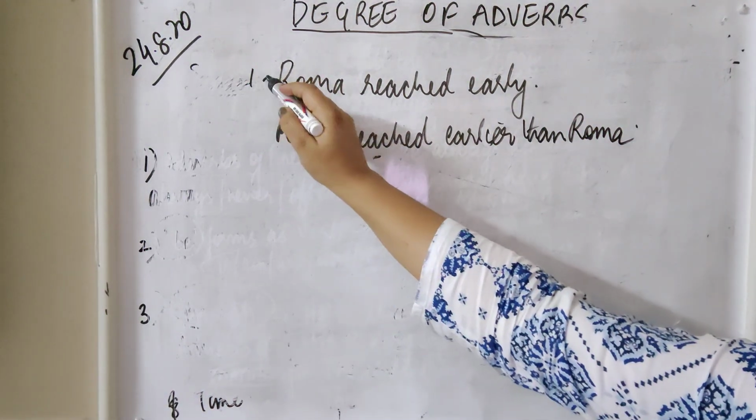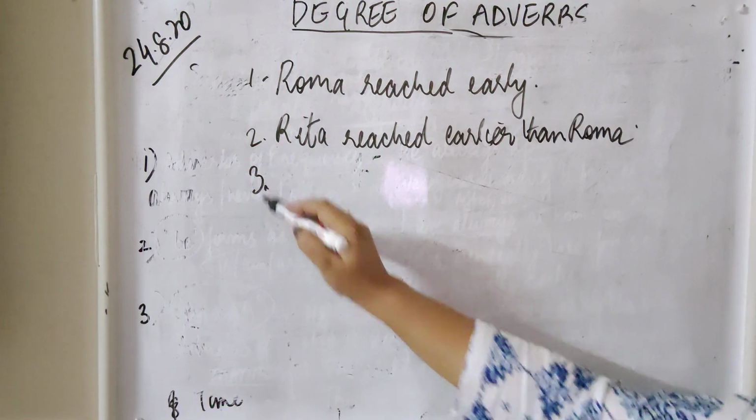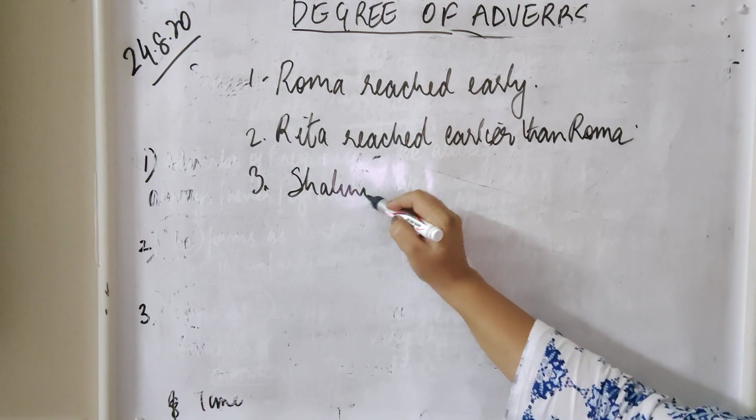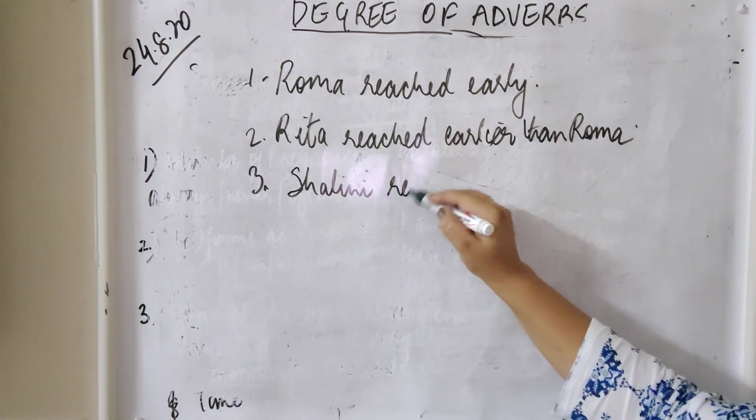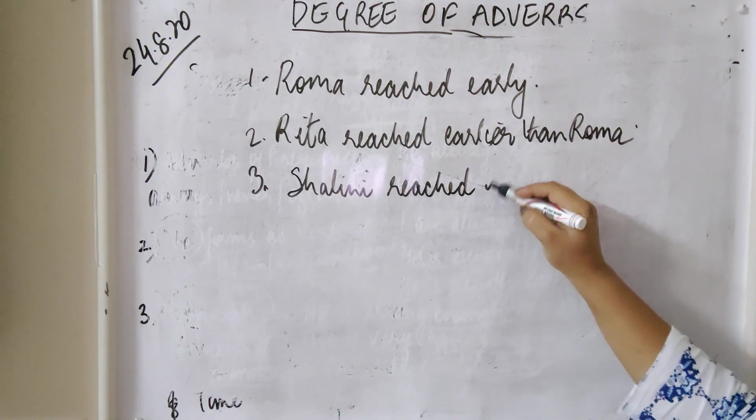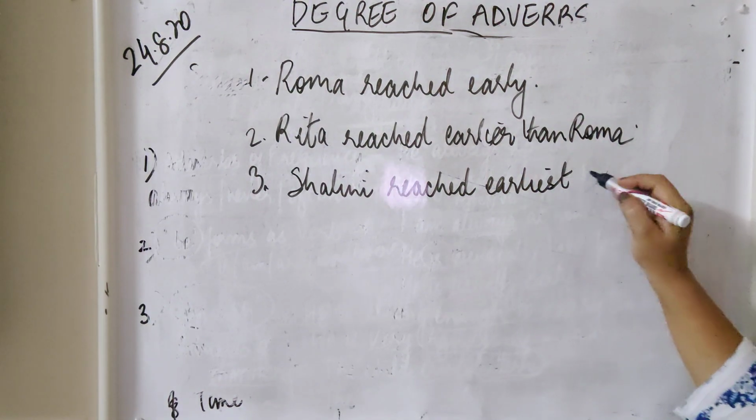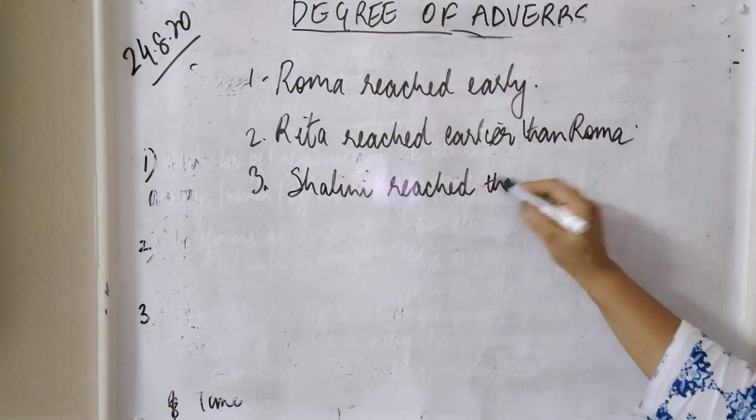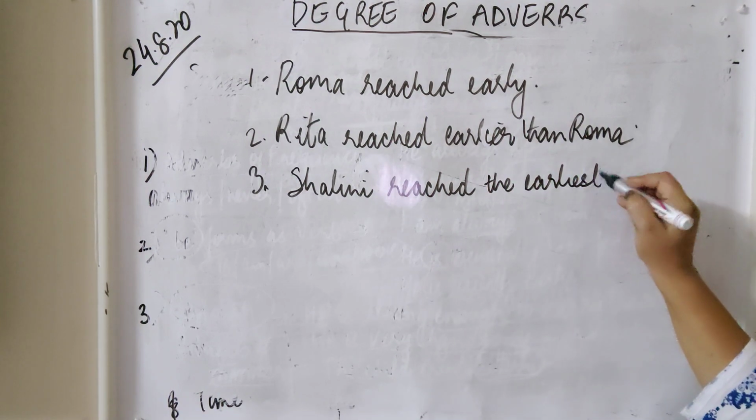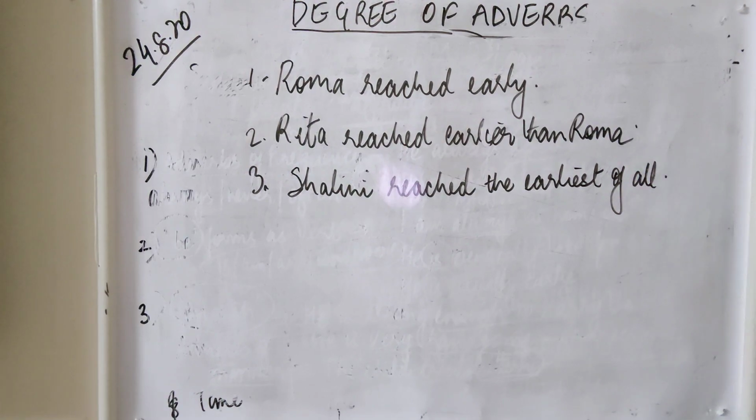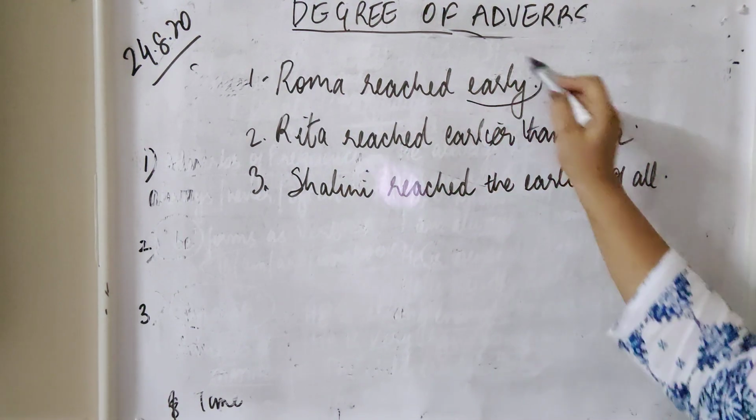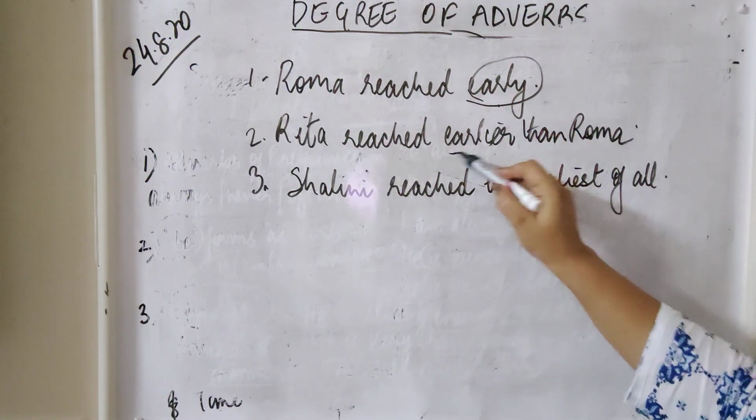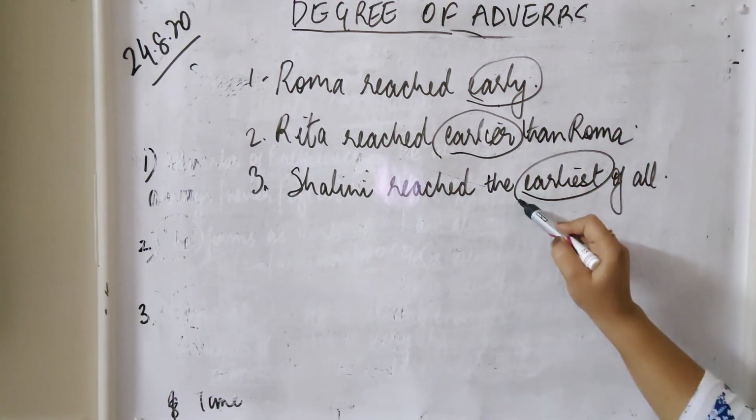And if I write the third sentence: Shalini reached the earliest of all. Now here the adverb is early, okay? Reached early, earlier and earliest.